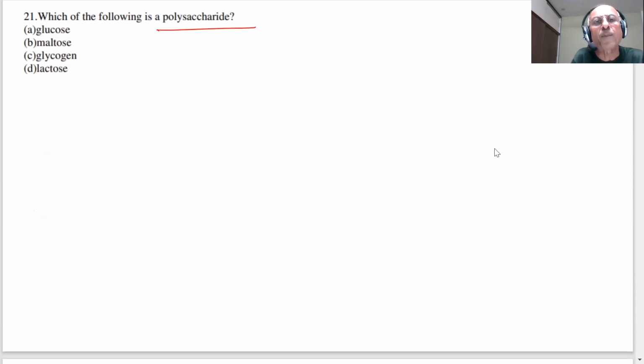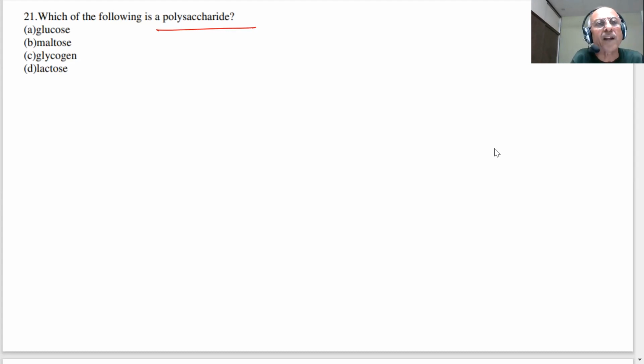Which of the following is a polysaccharide, student? When we discussed the classification of sugars, we told you monosaccharides, disaccharides, polysaccharides. A polysaccharide contains a large number of glucose units, maybe more than 100 or 1000.